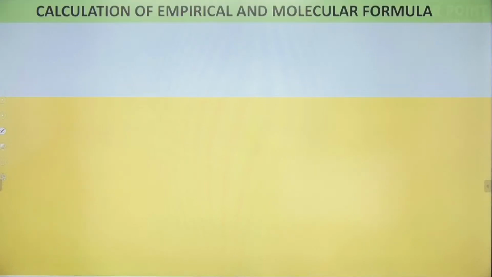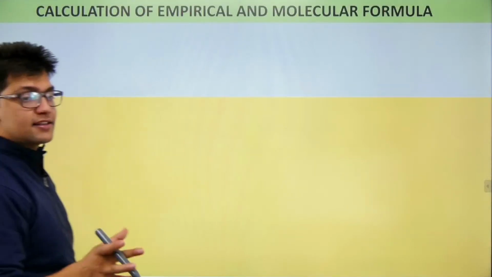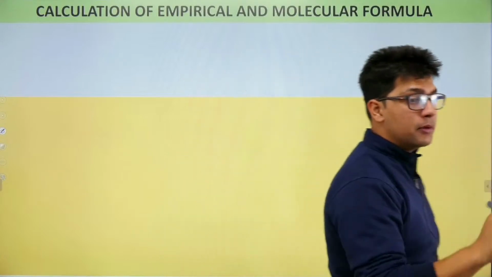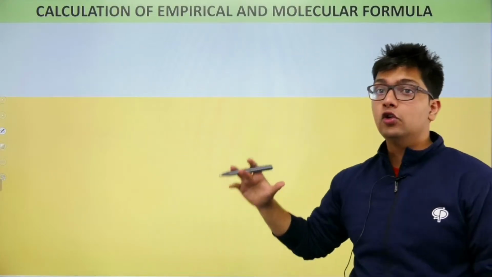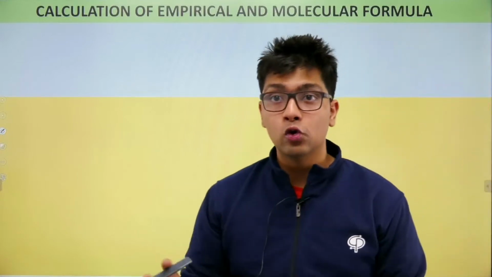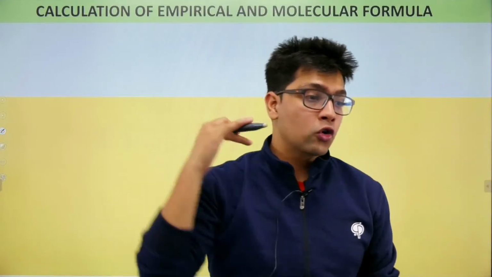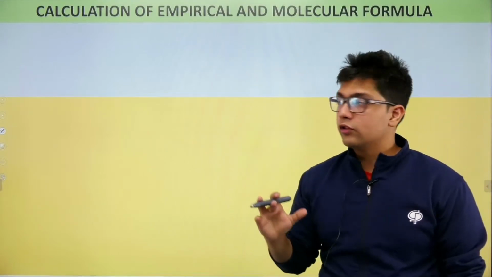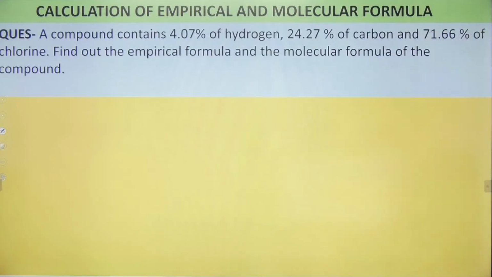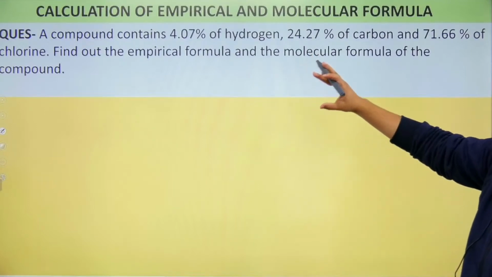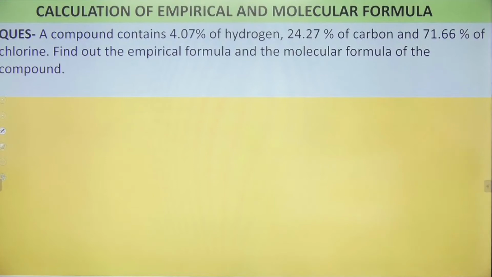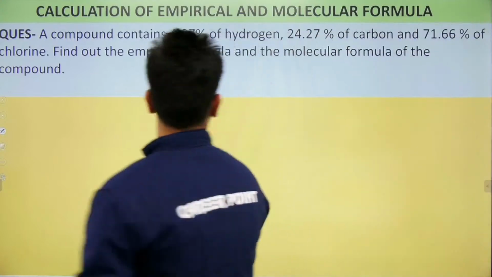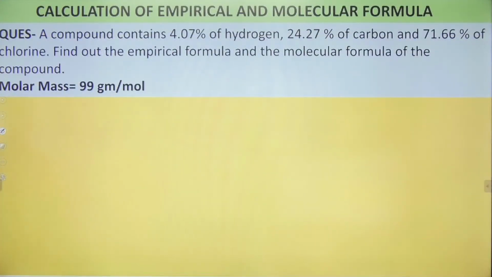Now what exactly will we face in a question? What is the type of question which will come in this? Now this is very important, and we will follow a simple set of rules. If you are following this set of rules, the question will never go wrong. Otherwise, there is a high probability of getting a wrong answer. Now this is how the question will come in your exam. A compound contains this much percent of hydrogen, this much percentage of carbon, and this much percentage of chlorine. Find out the empirical formula and the molecular formula of the compound, and you are given the molar mass.